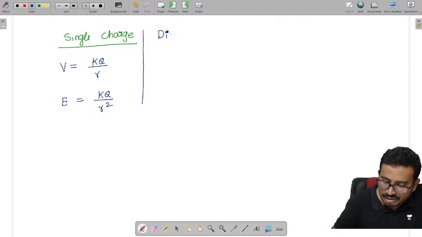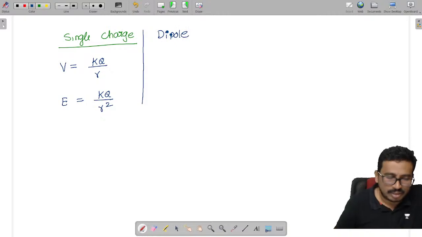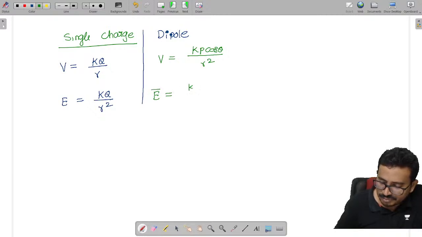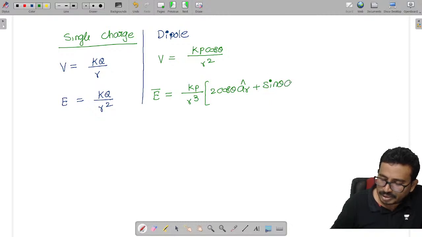Now we have seen the dipole. Dipole means a pair of charges. In the case of a dipole, what is the potential? That is Kp cos theta by r square, and the electric field E is Kp by r cube into 2 cos theta into AR plus sin theta into A theta.